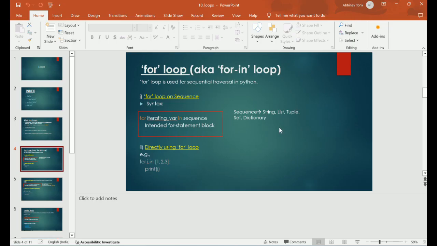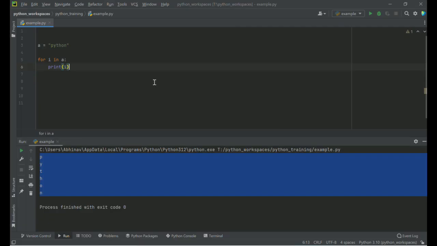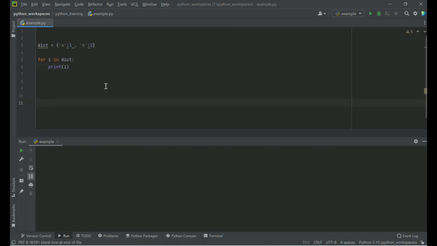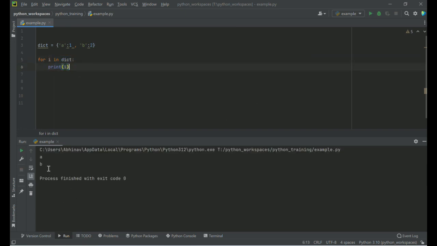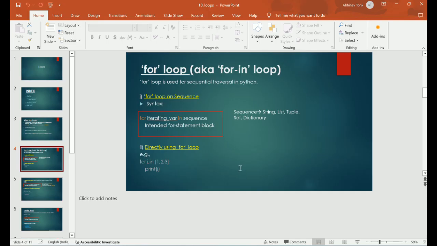Similarly, it can be used on list, tuple, set, and dictionary. Let me take an example of a dictionary here. Dict is a dictionary which contains key A with value 1 and key B with value 2. When I'm using an iterating variable over this dictionary and printing it, it will basically print the keys one by one. If I run this program, it will print the keys in each of the iterations. So this is about the for loop on sequences.